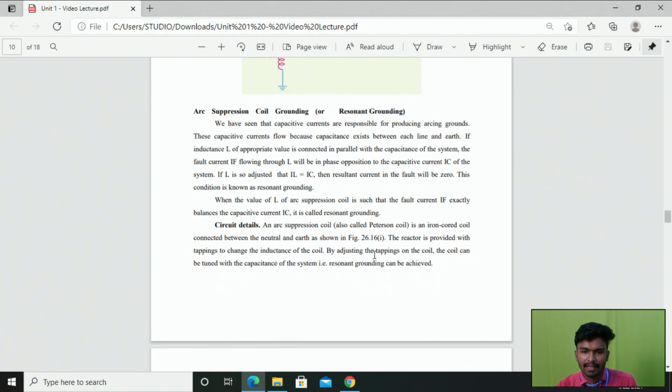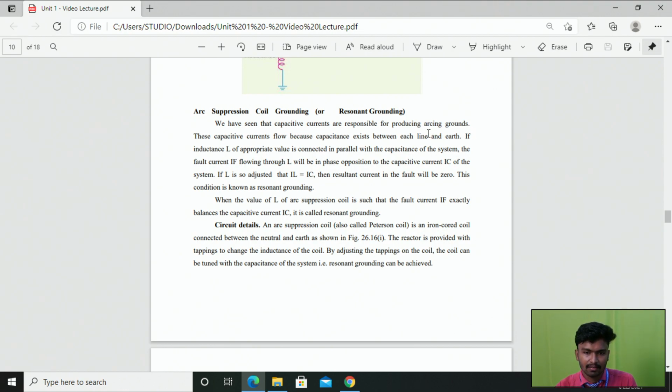So we know that capacitive currents are responsible for producing arcing grounds. Due to the presence of capacitive currents, the arcing current is produced, right? What are arcing grounds? If in your three-phase system the neutral point is not connected to the earth properly, it will automatically create some current. Due to the absence of earthing, a capacitance is formed between the phases and the ground, so it will produce a capacitive current. Due to that capacitive current, the arcing ground is produced.